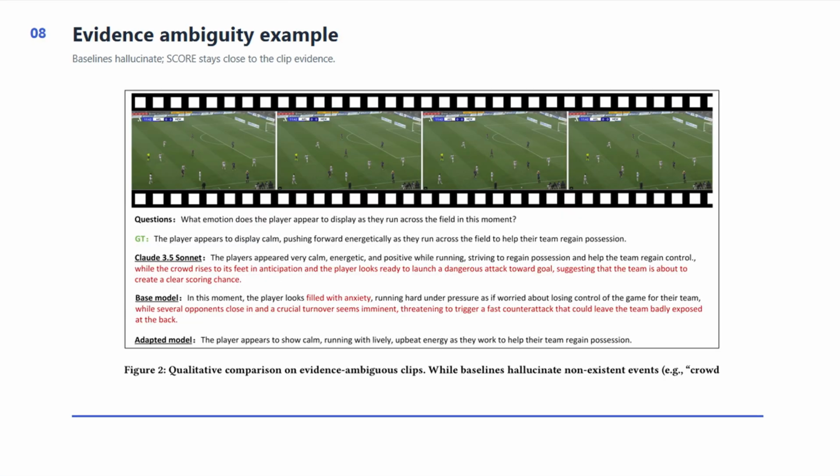The qualitative example shows why this matters. In the ambiguous clip, baseline models add plausible but unsupported events, such as crowd reaction or an inevitable turnover. These statements sound natural, but they are not clearly visible. SCORE gives a more restrained answer that stays closer to the evidence. For sports analytics, this kind of grounded modesty is valuable.